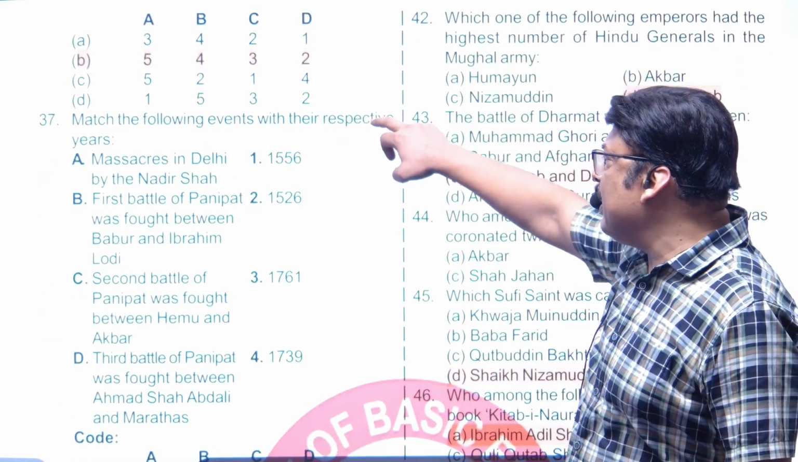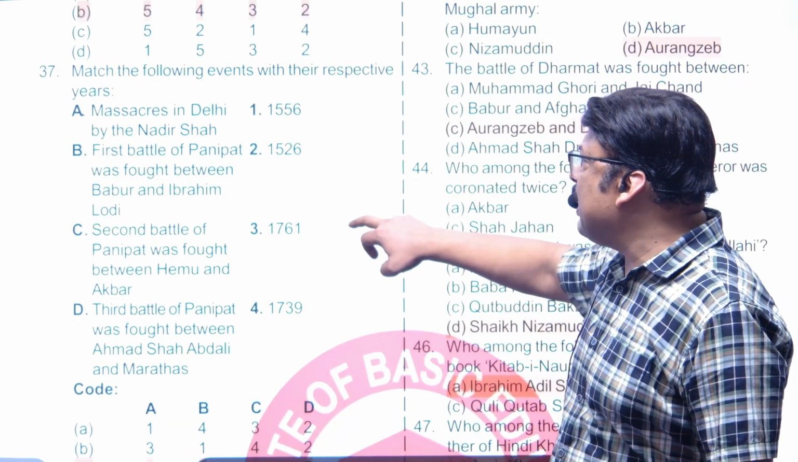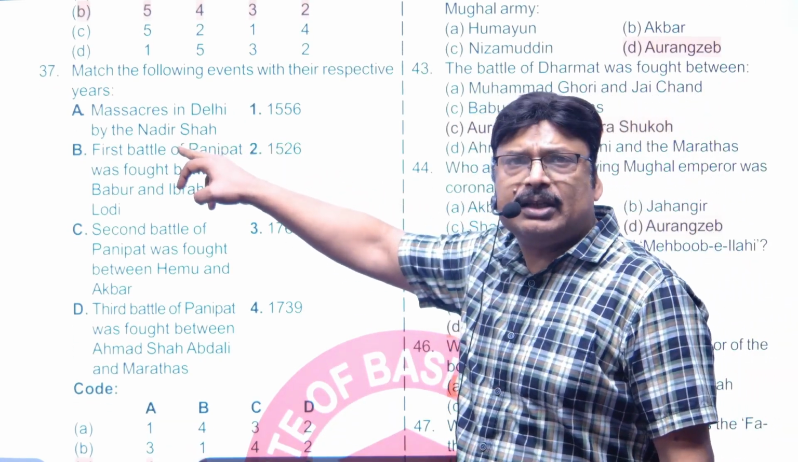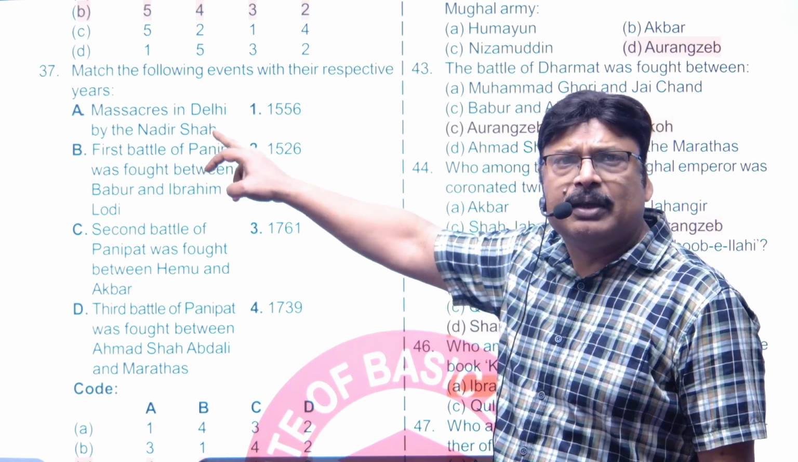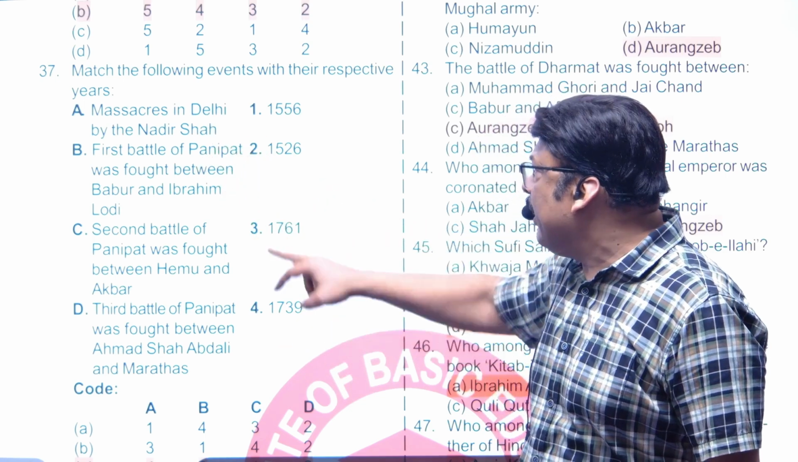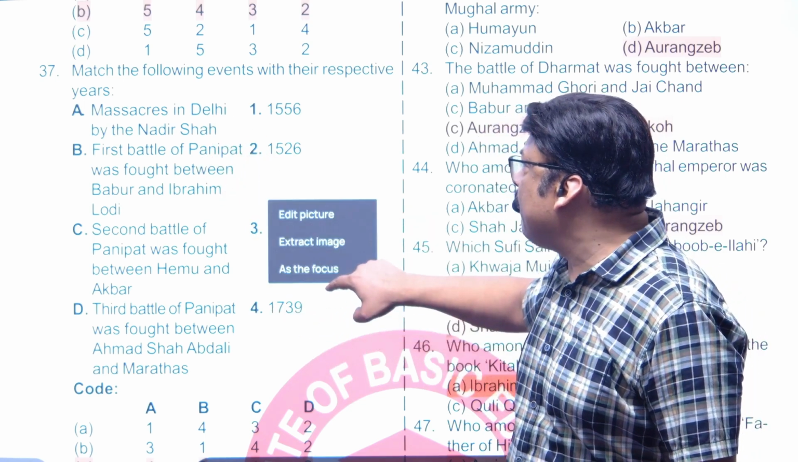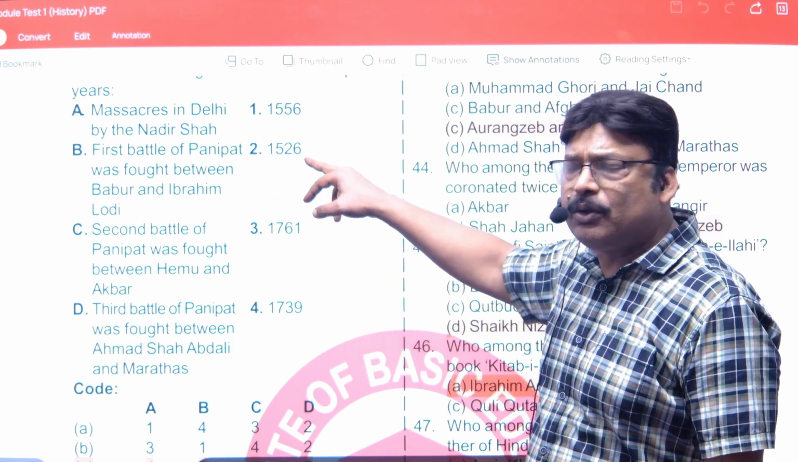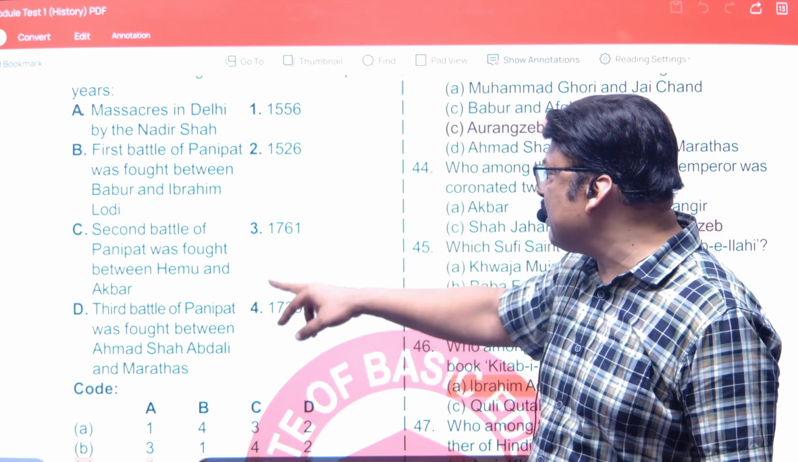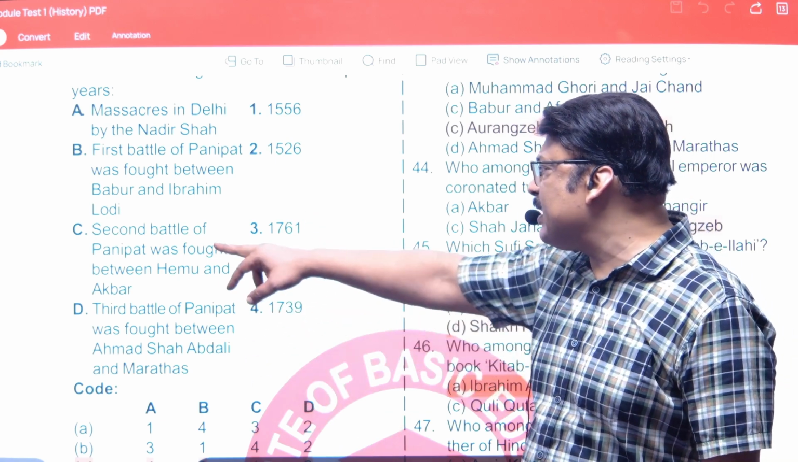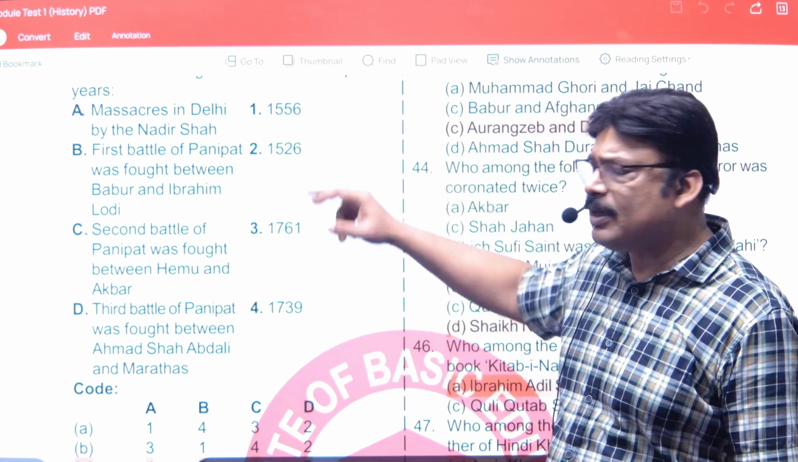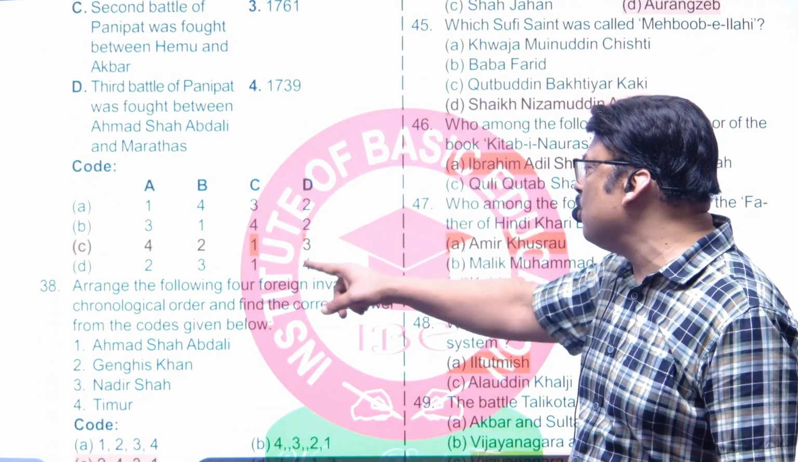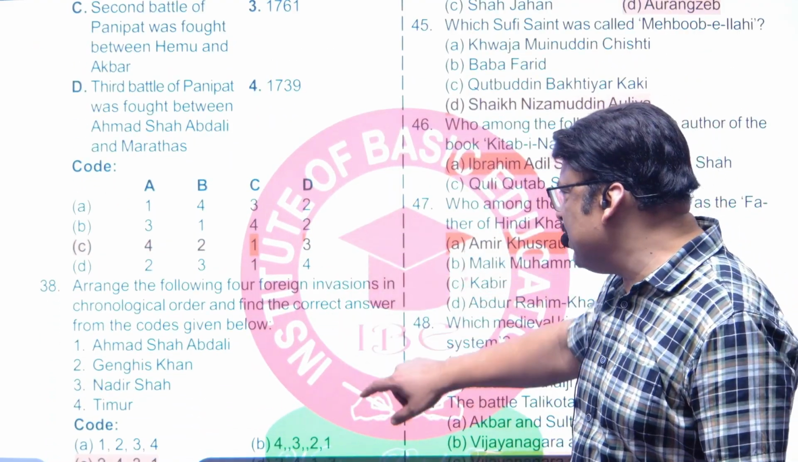Now the next one is match the following events. The massacre in Delhi by Nadir Shah: Nadir Shah had come and carried out the massacre in 1739, so A is 4. The first battle of Panipat, obviously 1526, Babar and Ibrahim Lodi. Third battle of Panipat, 1761, right? And the second battle of Panipat in 1556. So obviously it's 4-2-1-3, right? It was an easy question.